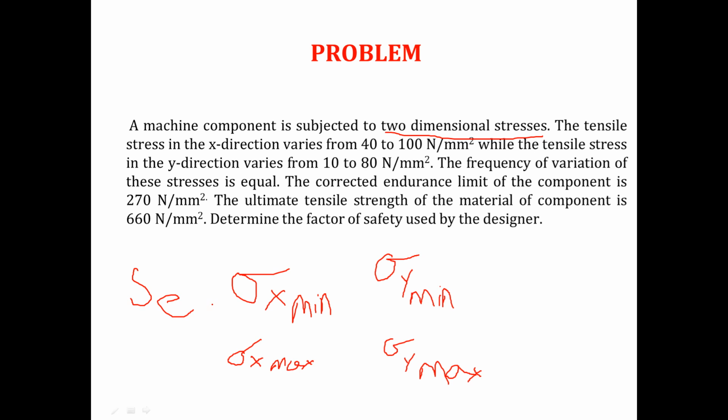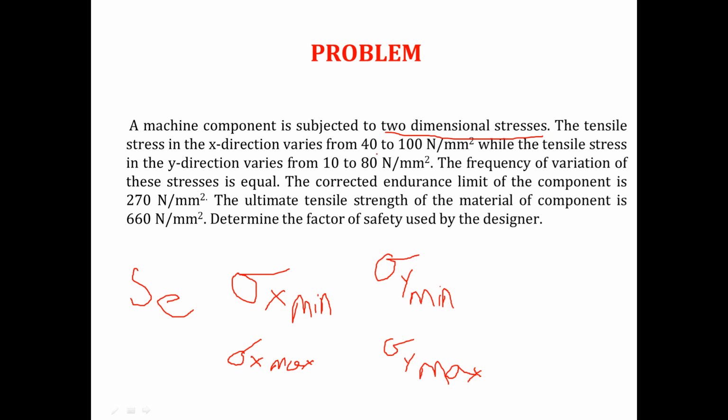Now, first of all, I have to identify which category of problem this is. Whether it is a problem of fatigue design under combined stresses, or whether it is a problem that we can solve easily by a Venn diagram, or it is a problem that we will solve easily by the modified Goodman diagram. So from this line, from this two-dimensional stress line,